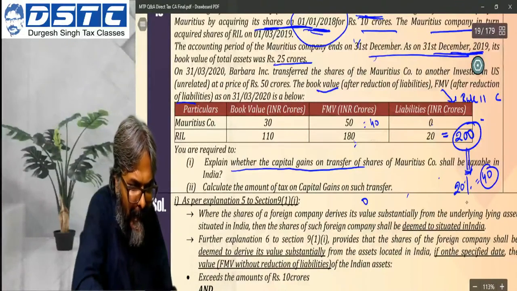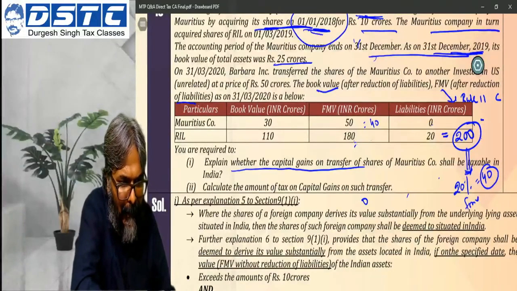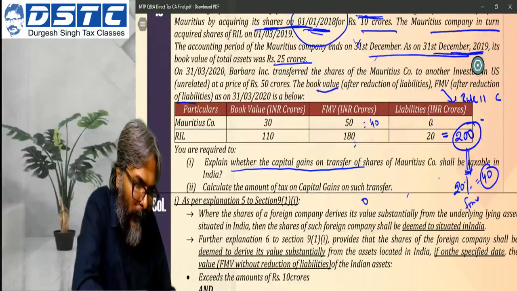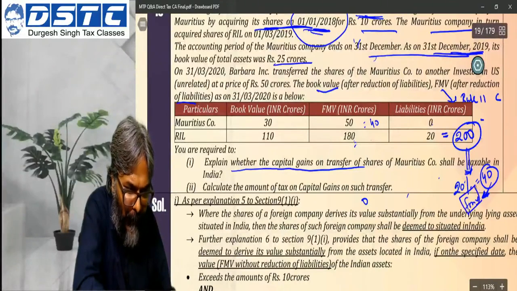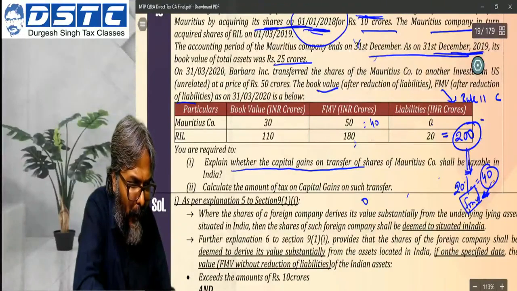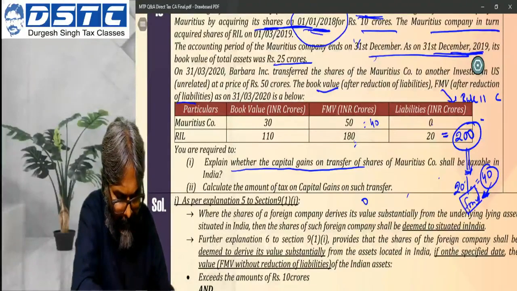So out of the total 200 crores of the fair market value of the RIL asset, 40 crores of stake is the FMV stake. 40 crores of investment is of the Mauritius company. Isn't it?